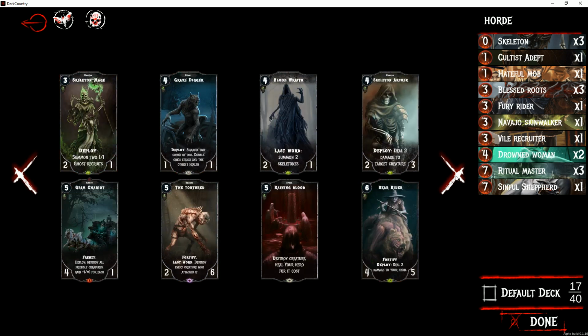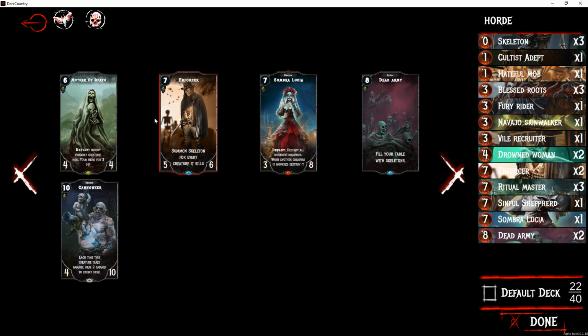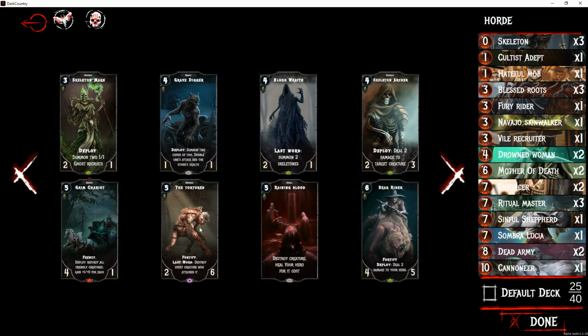If we go into here, you'll be able to see, hopefully, a couple more. So Sombra Lucia, she's unique as well. You can only have 1. Doesn't matter how many times you click on it. You can only have 1. You need a deck of 40 cards. How you put those together is up to you.